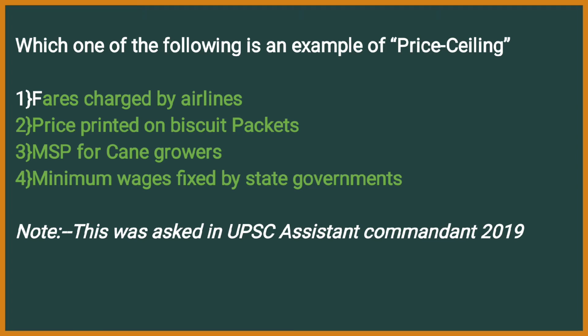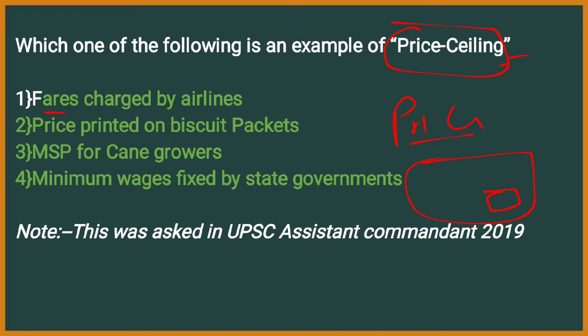Which one of the following is an example of price ceiling? Price ceiling is nothing but a definite price is fixed for some commodity and you need to sell that commodity at that definite price. Like if you purchase a milk packet, it will be given as MRP, that is maximum retail price. The shopkeeper needs to sell at the maximum price that is printed on that product, and that is nothing but price ceiling. Here the options are fares charged by airlines, second price printed on biscuit packets, third minimum support price for cane growers, and fourth minimum wages fixed by the state governments.